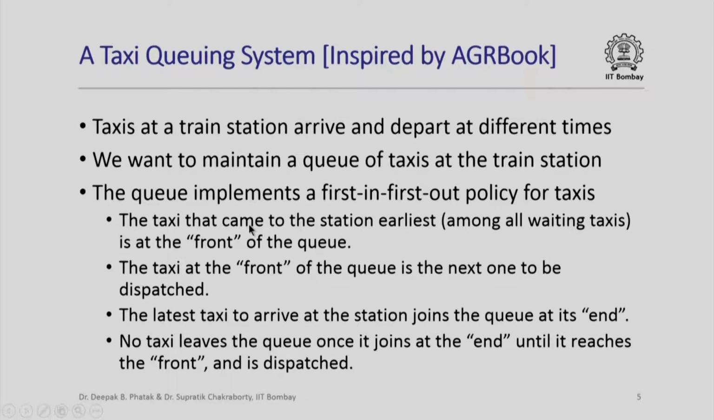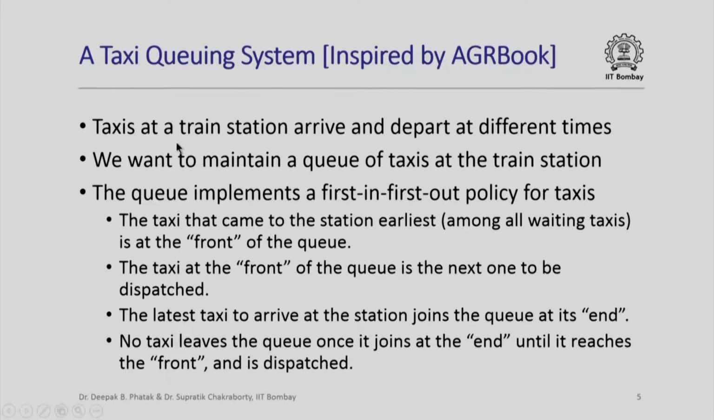So here is a simple problem. It is about a taxi queuing system and it is inspired by a discussion in AGR book. So let us suppose that we have a train station, and at this train station taxis arrive and depart at different times, and we want to maintain a queue of taxis at the train station.